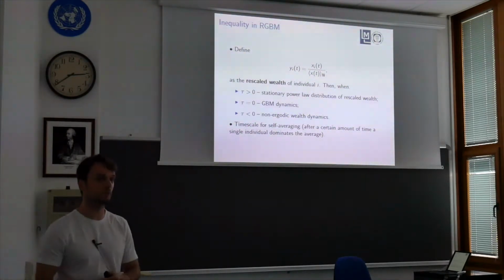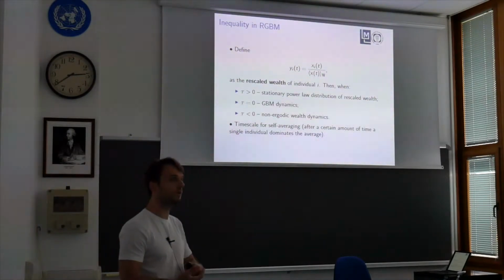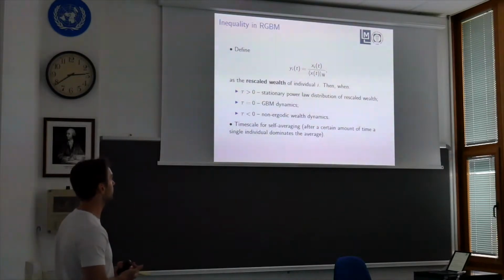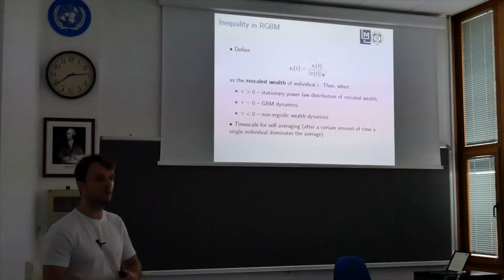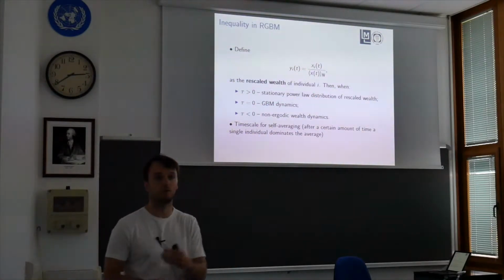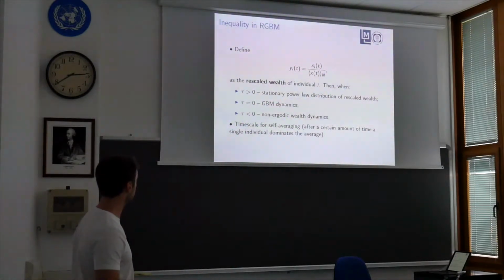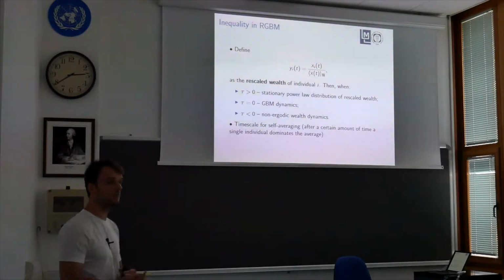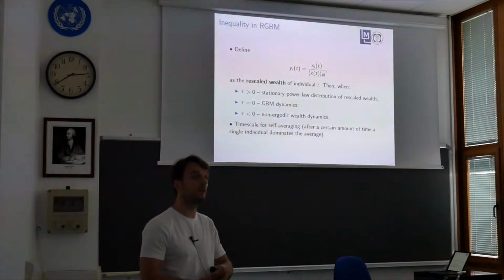For GBM dynamics, we get that inequality increases over time in terms of wealth, and there is no stable distribution for the rescaled wealth. In the end, it ends up that one person owns all the wealth in the population. For negative tau dynamics, we observe something which is non-ergodic. In this case, we can observe some people even having negative wealth.